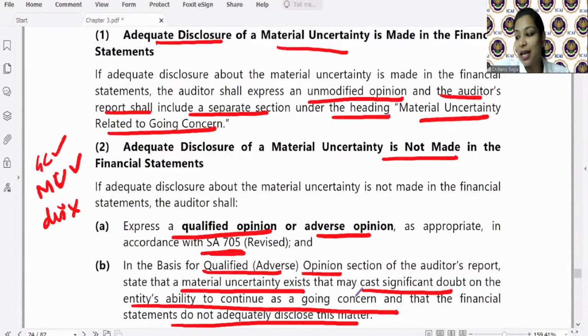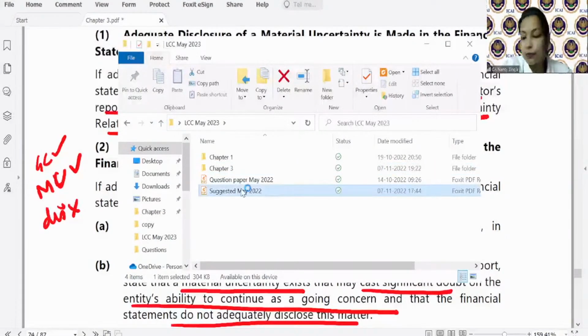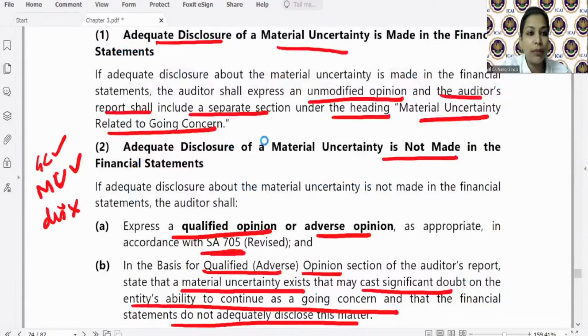So I hope that has helped you in understanding, and all the discussions that we are having, the charts that I'm showing you on the Word file and the reading that we are doing from the module, that is all helping you in understanding, and that will also help you in learning. Quickly send in your replies, then only I'll start discussing what the suggested answer for May 22. Send in your replies.